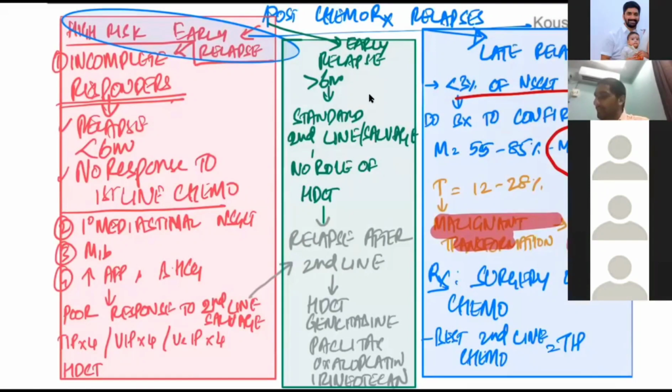Yes, but that is the viable malignancy, germ cell tumor. But in late relapse, if the teratoma has transformed into malignancy, that is the thing. Late relapses are more commonly yolk sac tumor only. What you said is right.